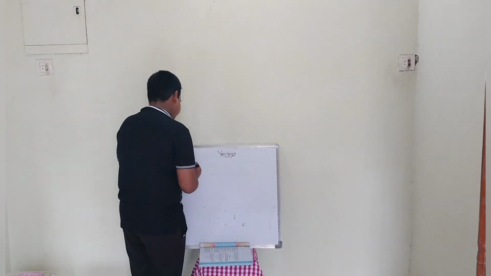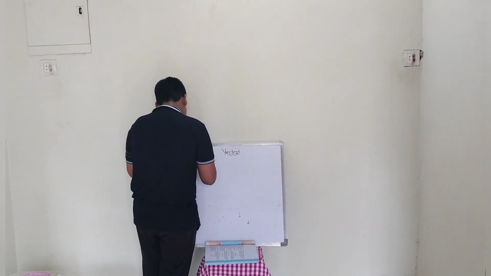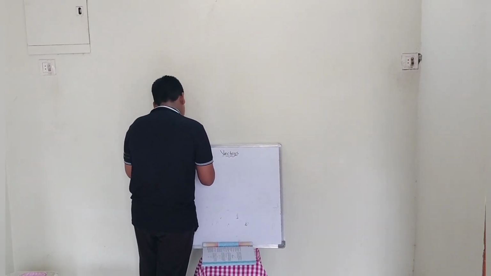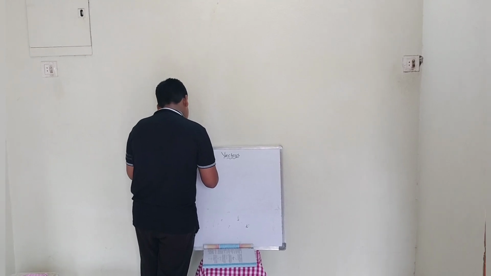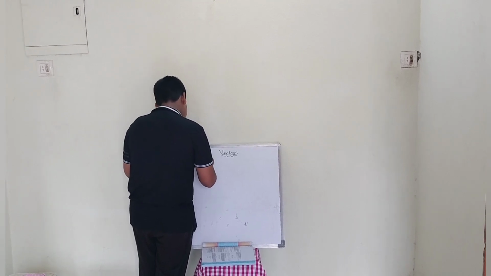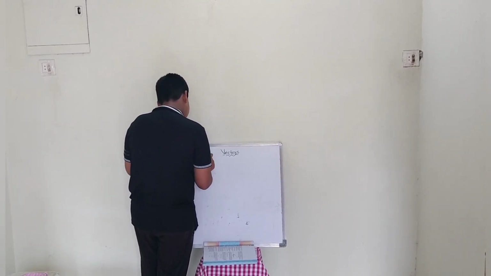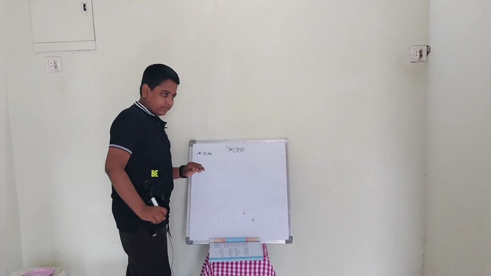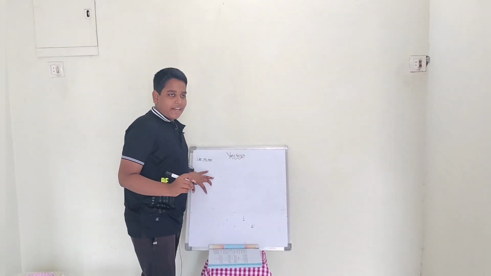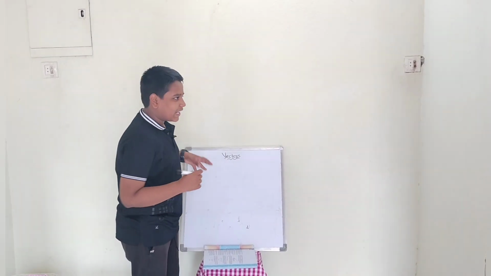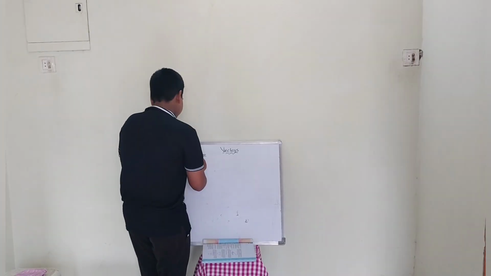First one is like vectors. See, first I draw the diagrams for easy understanding. If we see the diagrams, we will understand.